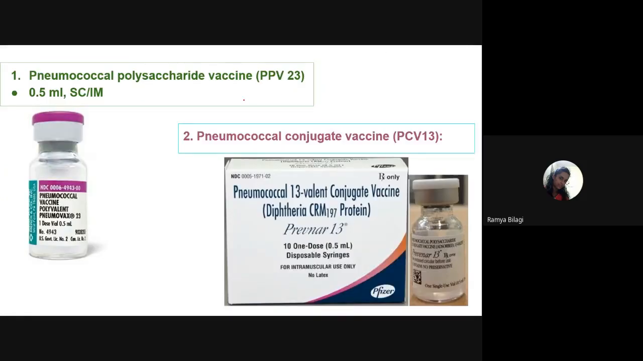Now look at this pneumococcal polysaccharide vaccine, PPV 23. What is the dose given? It is 0.5 ml subcutaneously or intramuscularly. And what is the trade name for this pneumococcal polysaccharide vaccine? It is Pneumovax. It is what, students? It is Pneumovax.